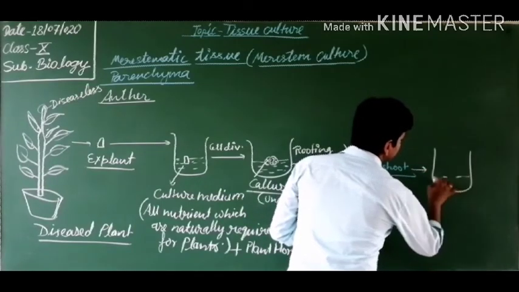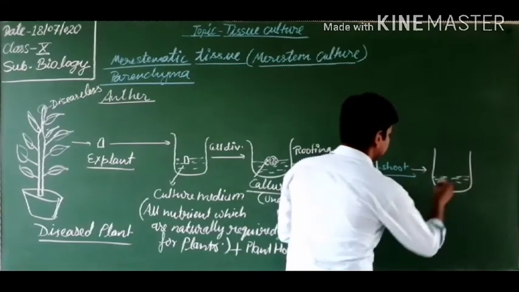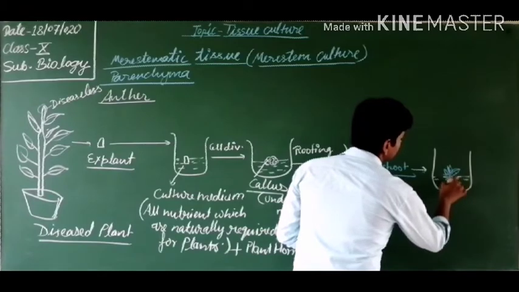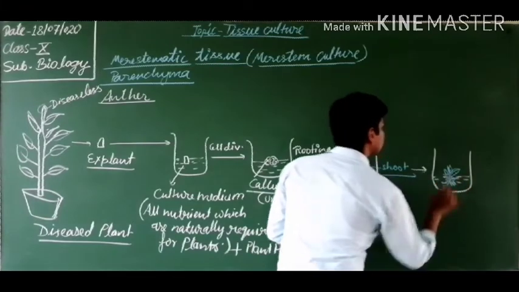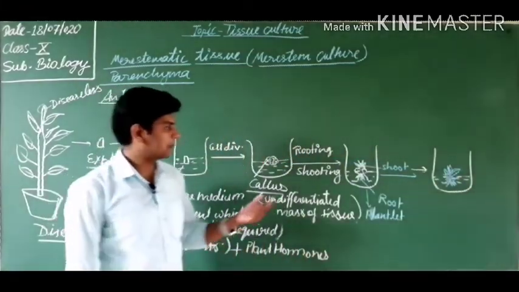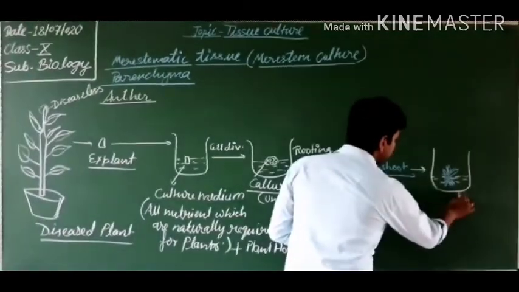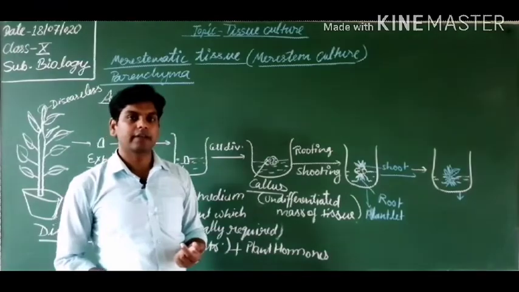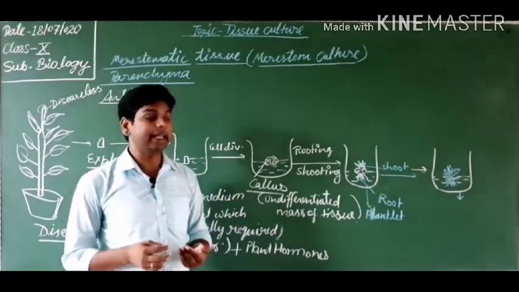Now this plant is like this. This plantlet is removed from here and sent to the greenhouses.